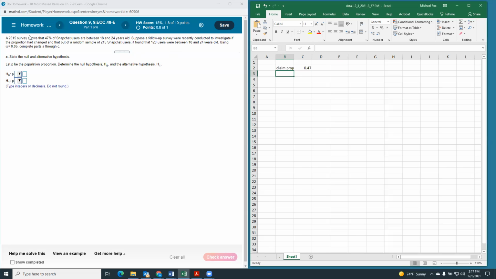Not data. We know that we had a sample, so an N of 215. We know there was an X, or sample successes, of 120. That will let us calculate our sample proportion, which was just our X divided by our N.